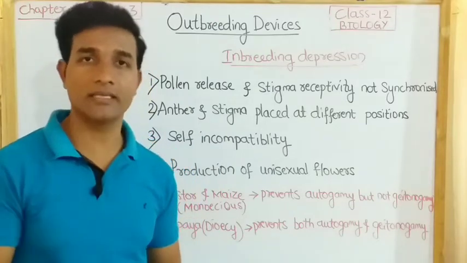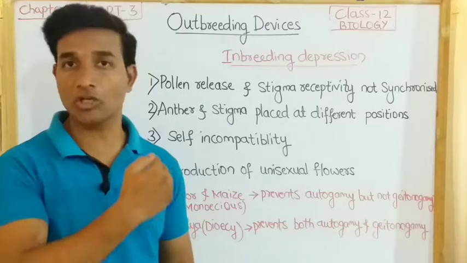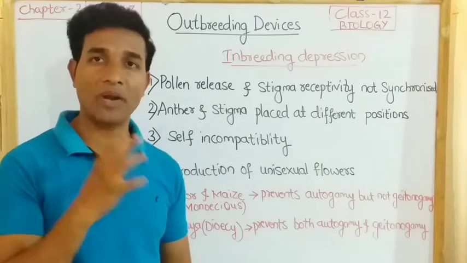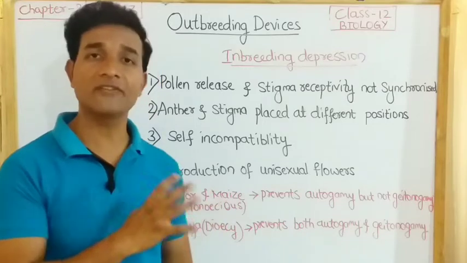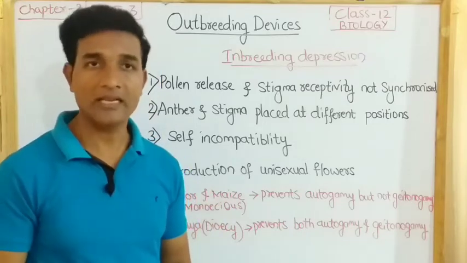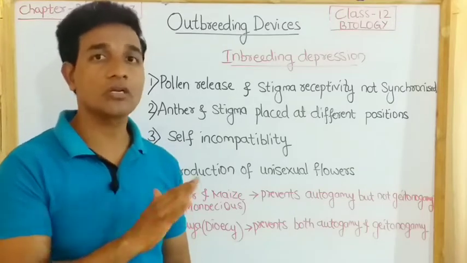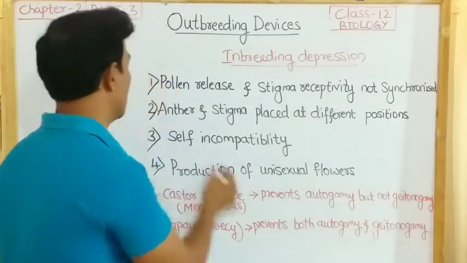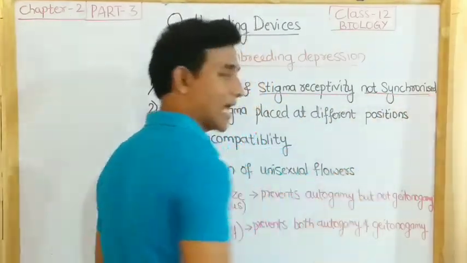So to avoid this, to discourage self-pollination and to encourage cross-pollination, the plant species have developed different adaptations. Like the first one, pollen release and stigma receptivity are not synchronized.